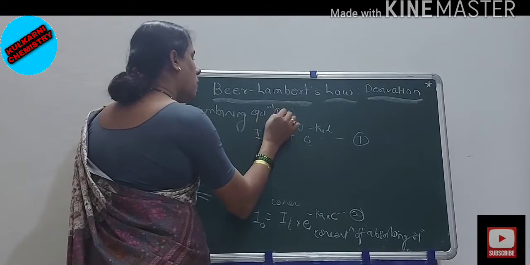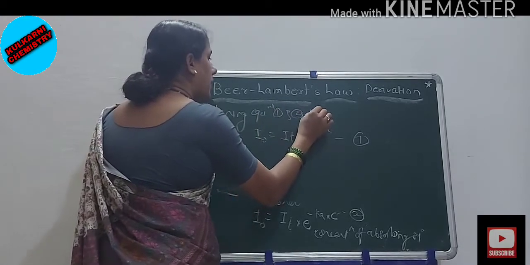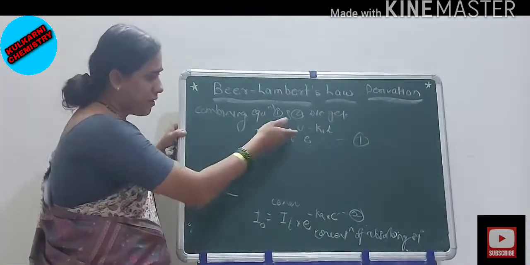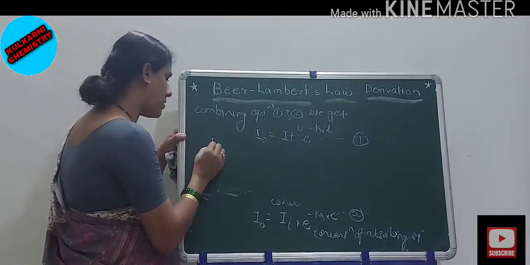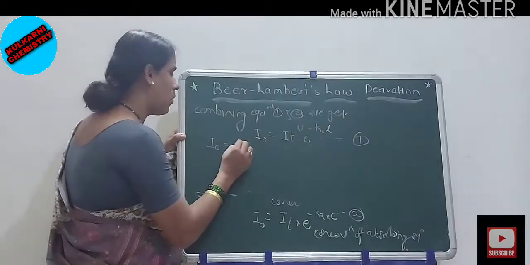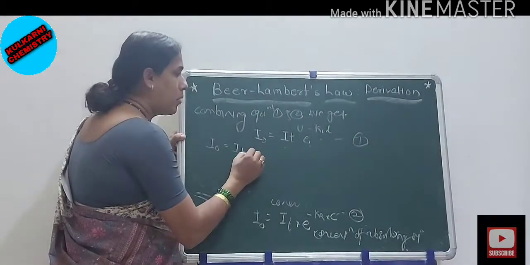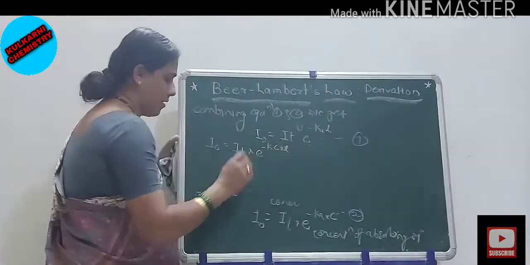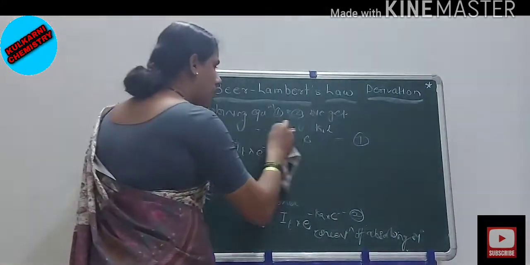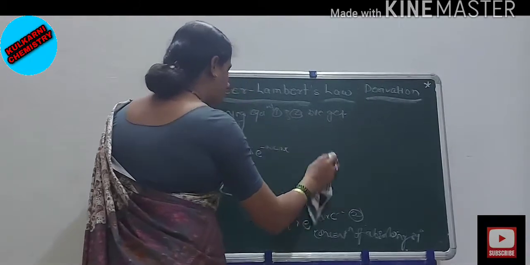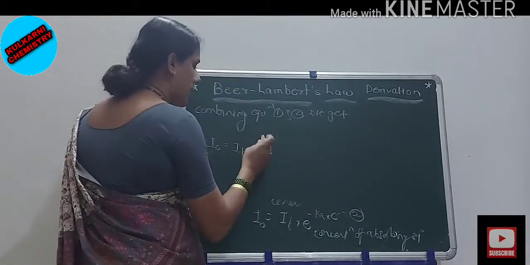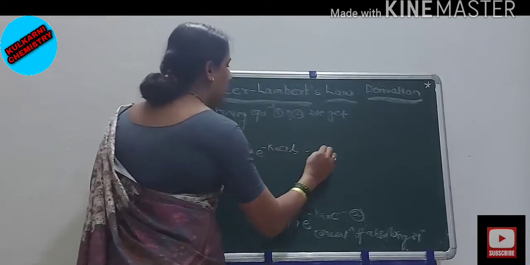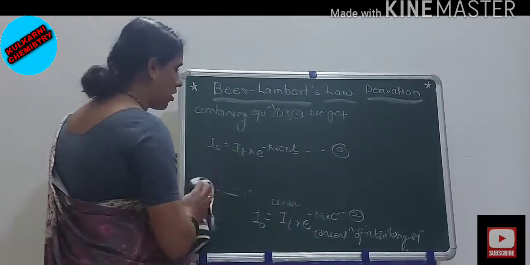Combining equations 1 and 2, we get I0 is equal to IT into e raised to minus K into C into L. Call it equation number 3.